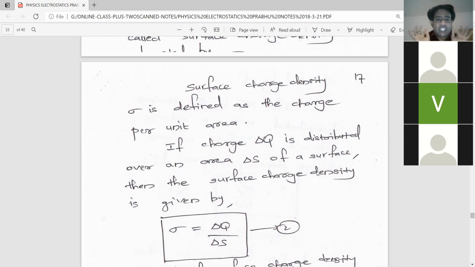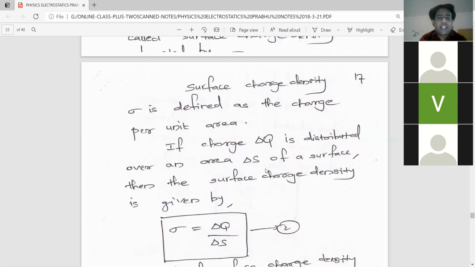Surface charge density sigma is defined as charge per unit area. Unit area means either 1 meter square or 1 centimeter square. Charge concentrated in either 1 meter square or 1 centimeter square is called unit area. So surface charge density sigma is defined as charge per unit area.